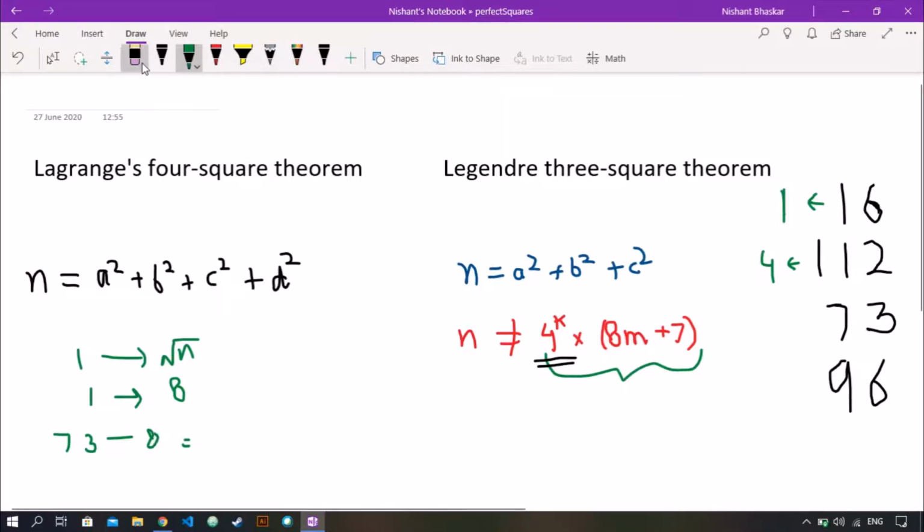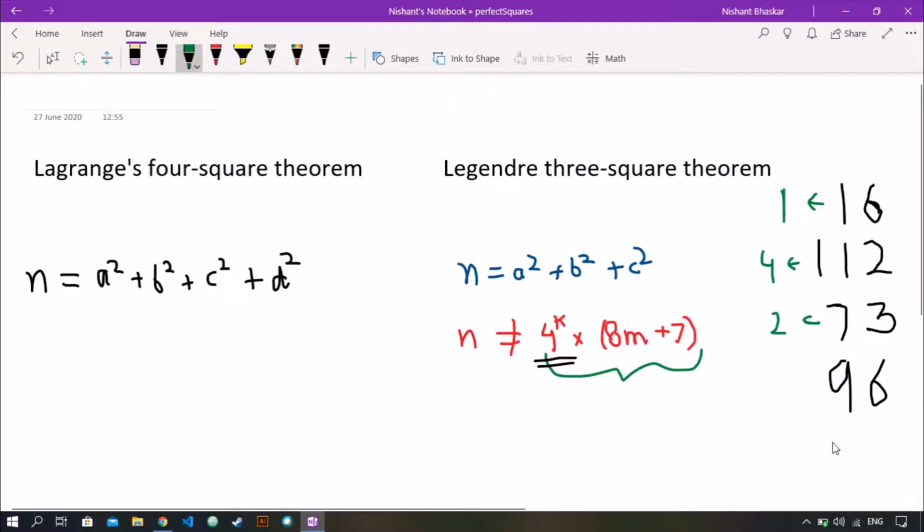So 8 square is 64, and 73 minus 64 is 9. So 9 is a perfect square. So here we got our answer that 73 is indeed a sum of 2 perfect squares. So what we do is we return 2 for 73.